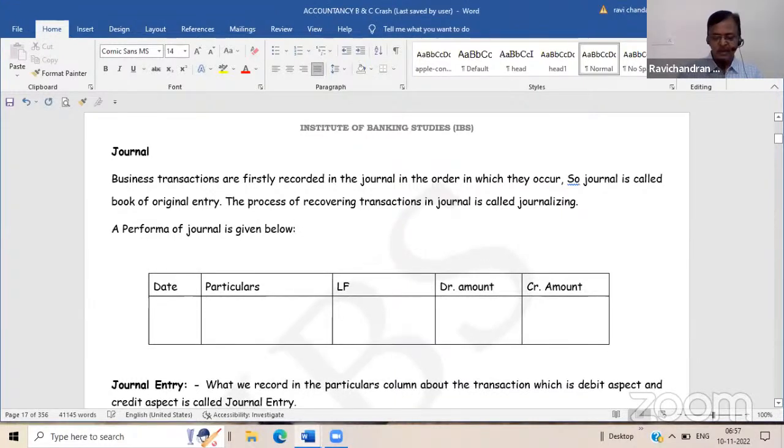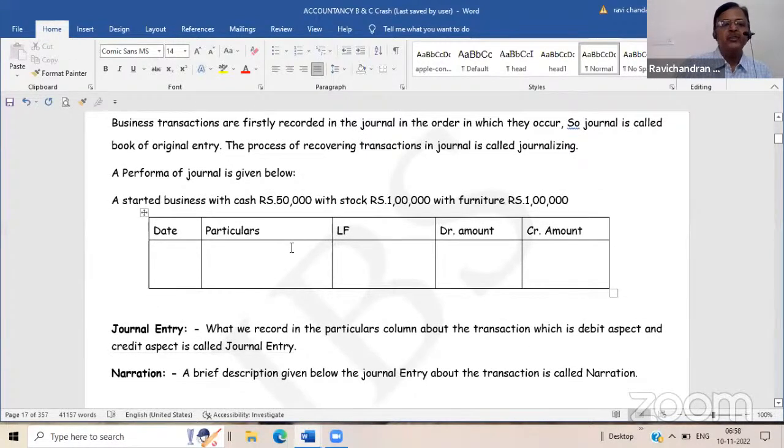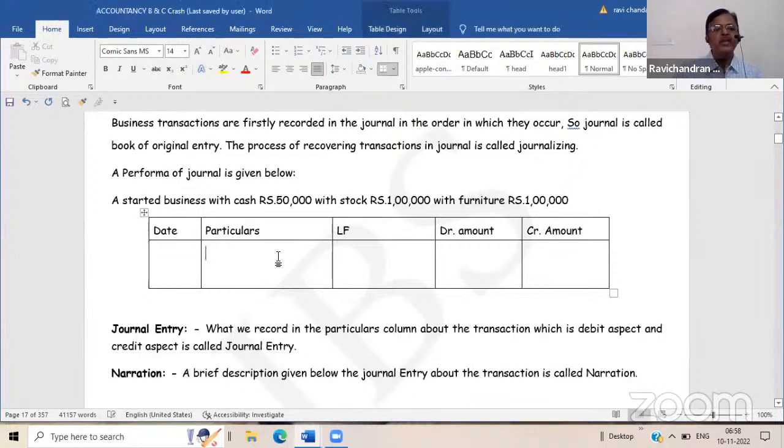You can also assist me. A started business with cash 50,000, stock 1 lakh, furniture 1 lakh. Now you tell me how you can assist. A has started business with cash rupees 50,000, stock of goods 1 lakh, furniture 1 lakh. How can we record it?